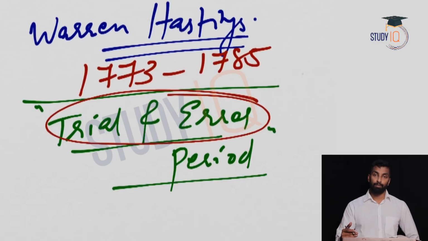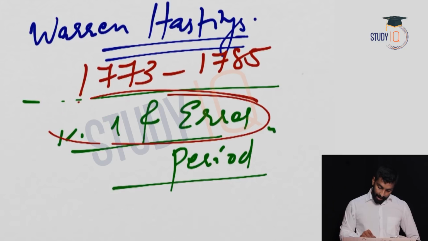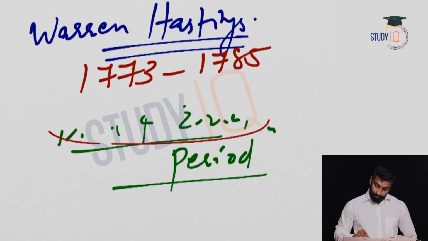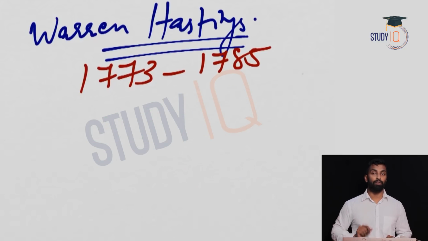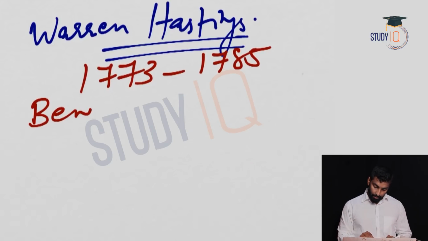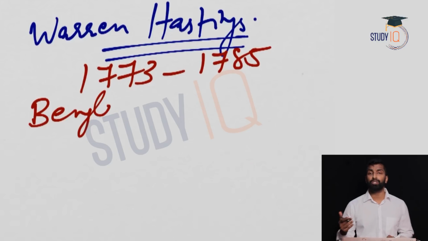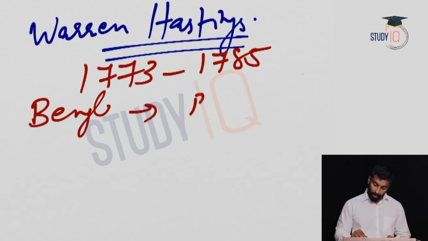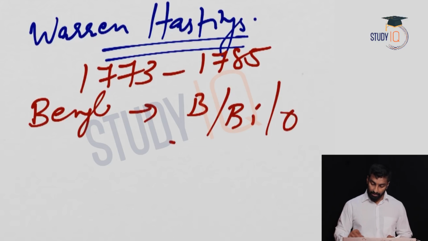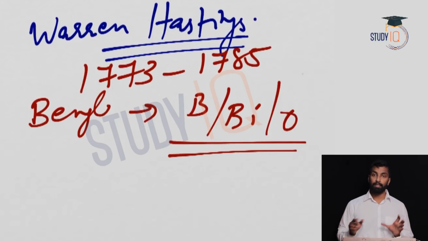How are you going to answer this question? This is how we are going to start, right? Before answering this question, you need to understand what kind of India Warren Hastings was controlling at that time. Bengal at that time was such a huge territory. It comprised Bengal, Bihar and Orissa, right? So it's such a huge territory.